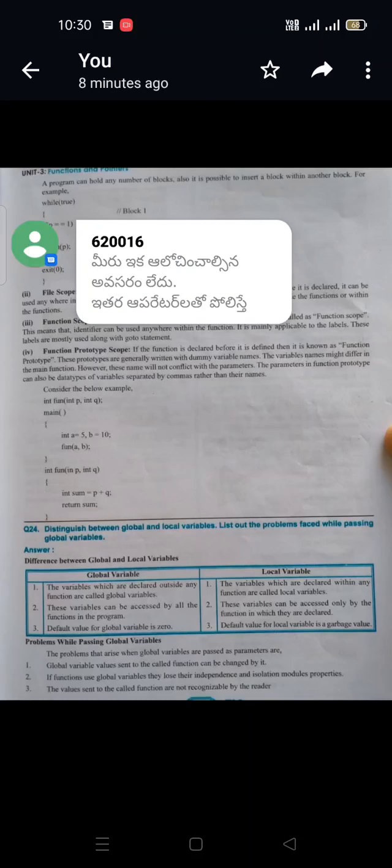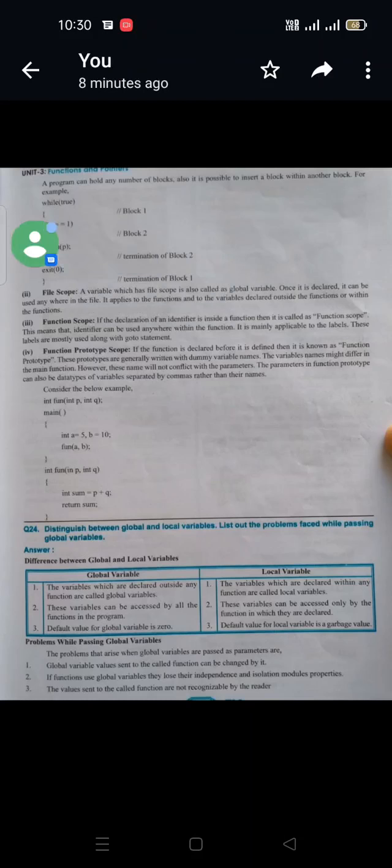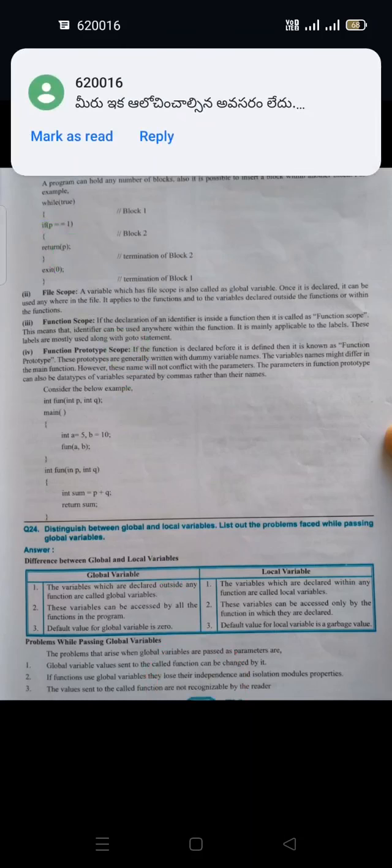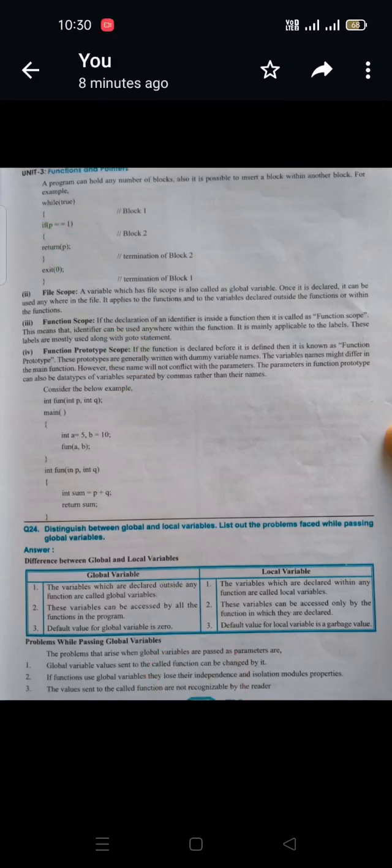Next, the final one is function prototype. It means the declaration of a function. When we are declaring a function, what do we give?